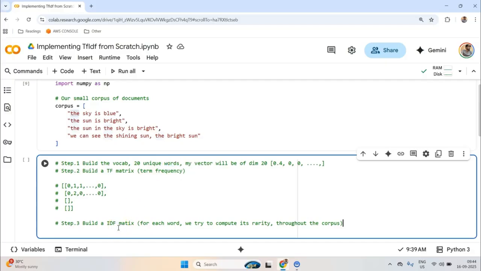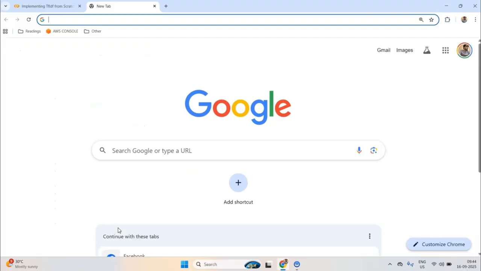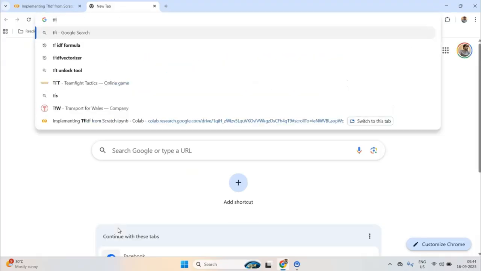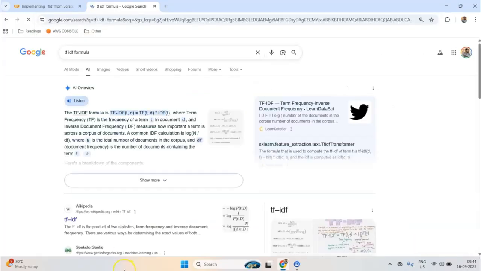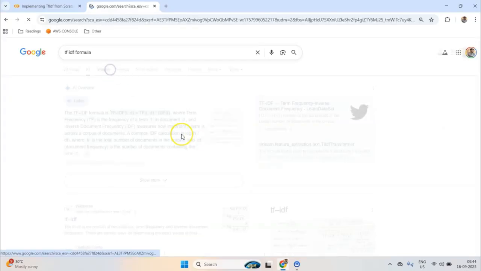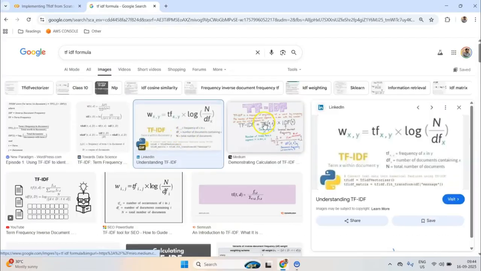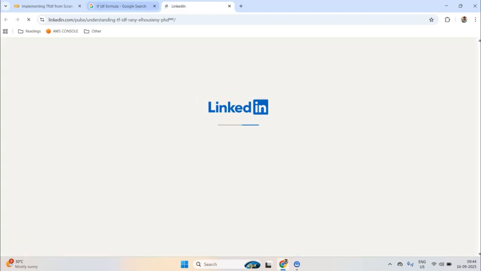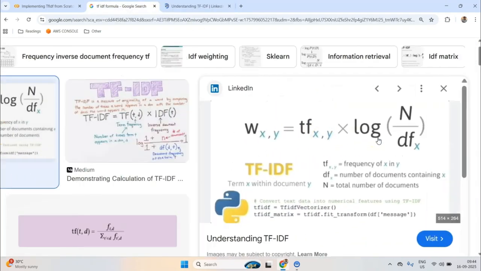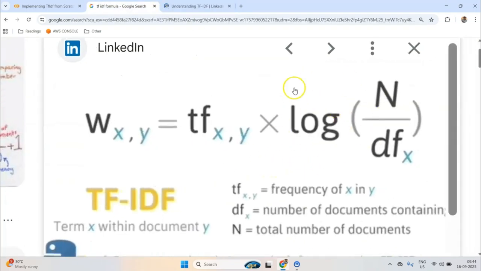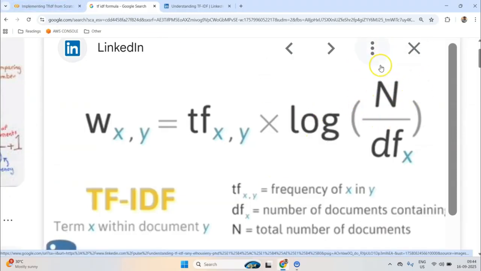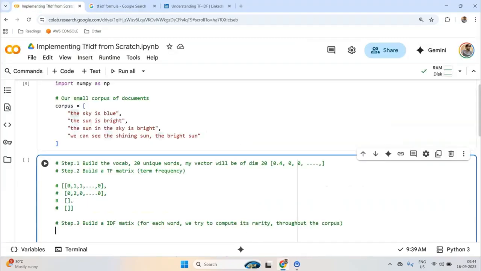Okay. Now how will I compute that? That formula looks scary. Let me show you. TF-IDF formula. That formula might look scary, but let me explain the rationale behind that. So this is the formula that we are dealing with here. Notice here, forget log for now. The only thing that you should focus on is n and df of x. What do these two mean?